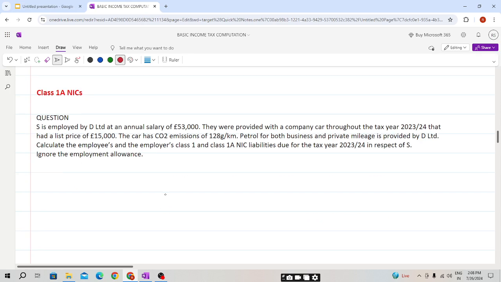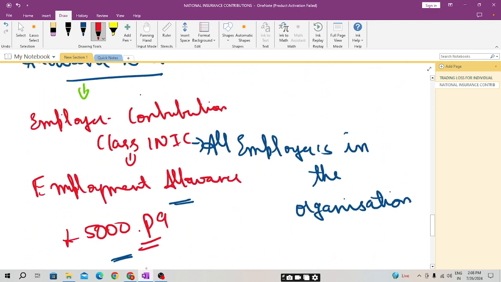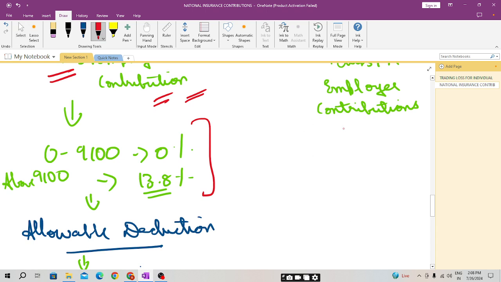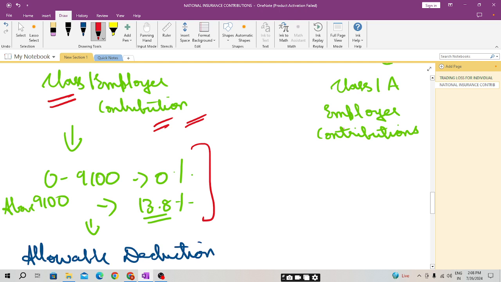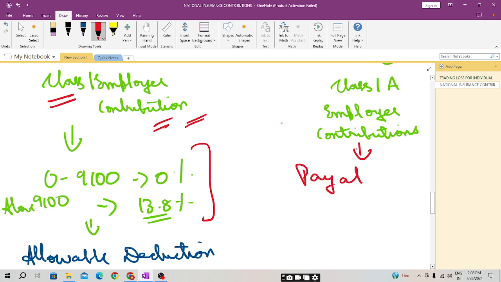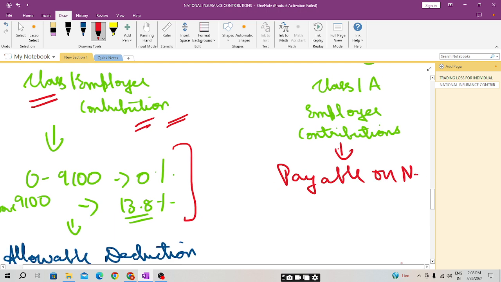Now students, we will be doing a question relating to class 1A NIC. But before that, we will be making our short notes. The class 1A employer NIC contribution is payable on non-cash benefits, that is, taxable benefits.